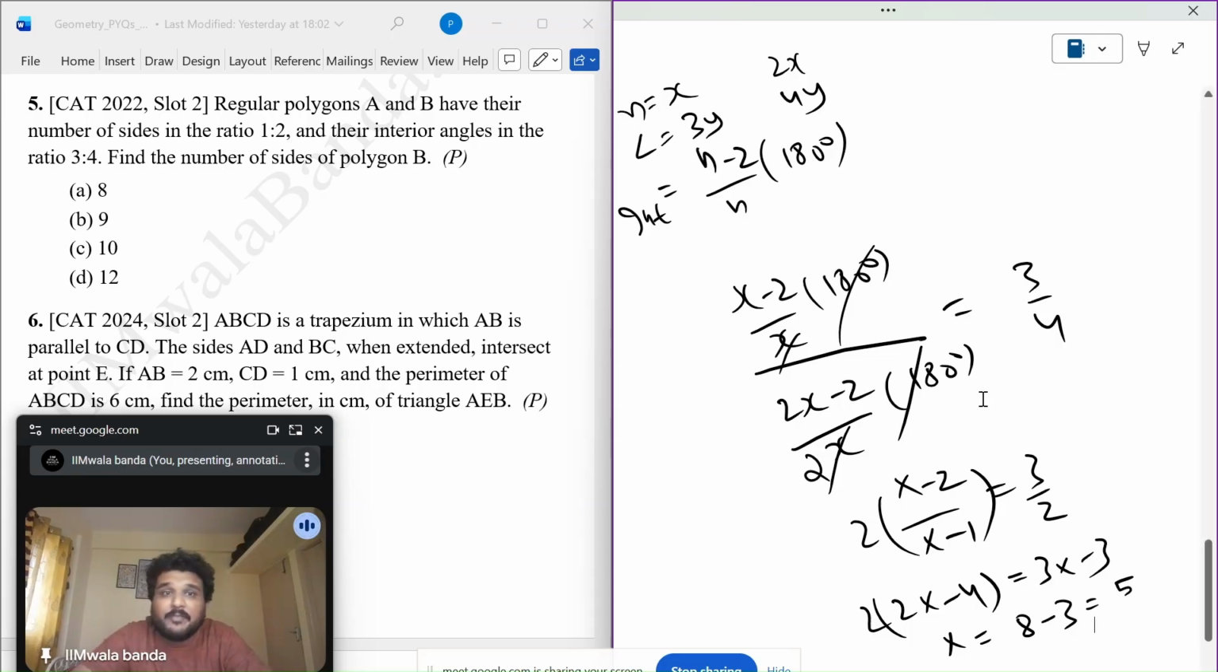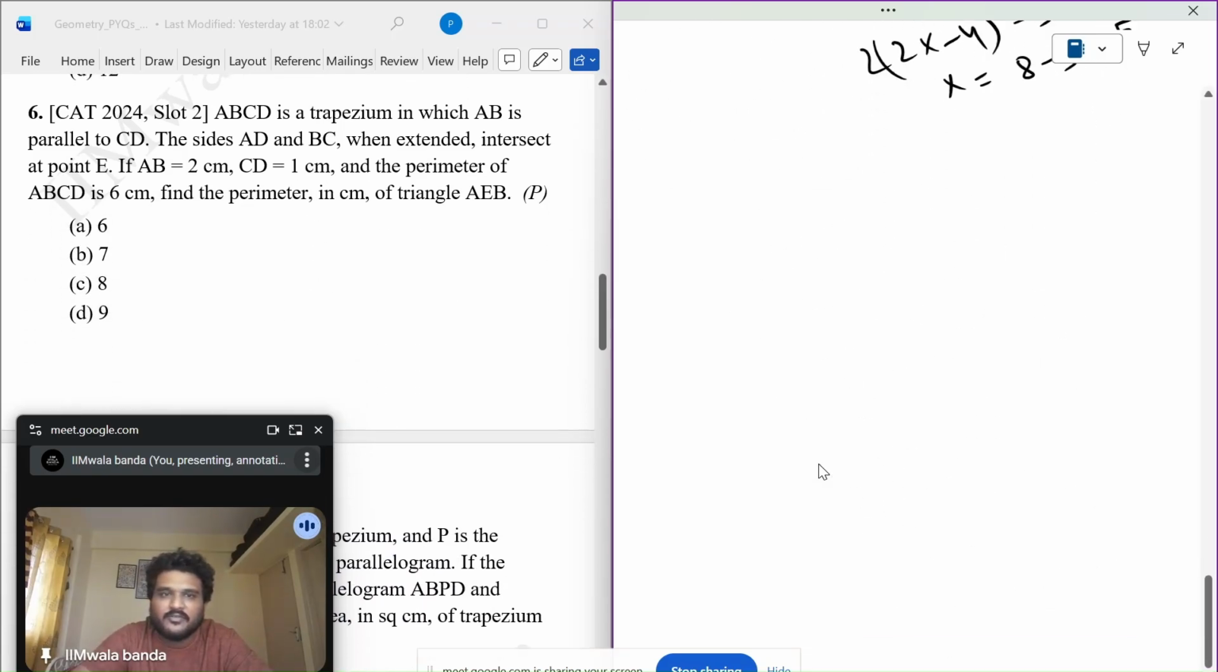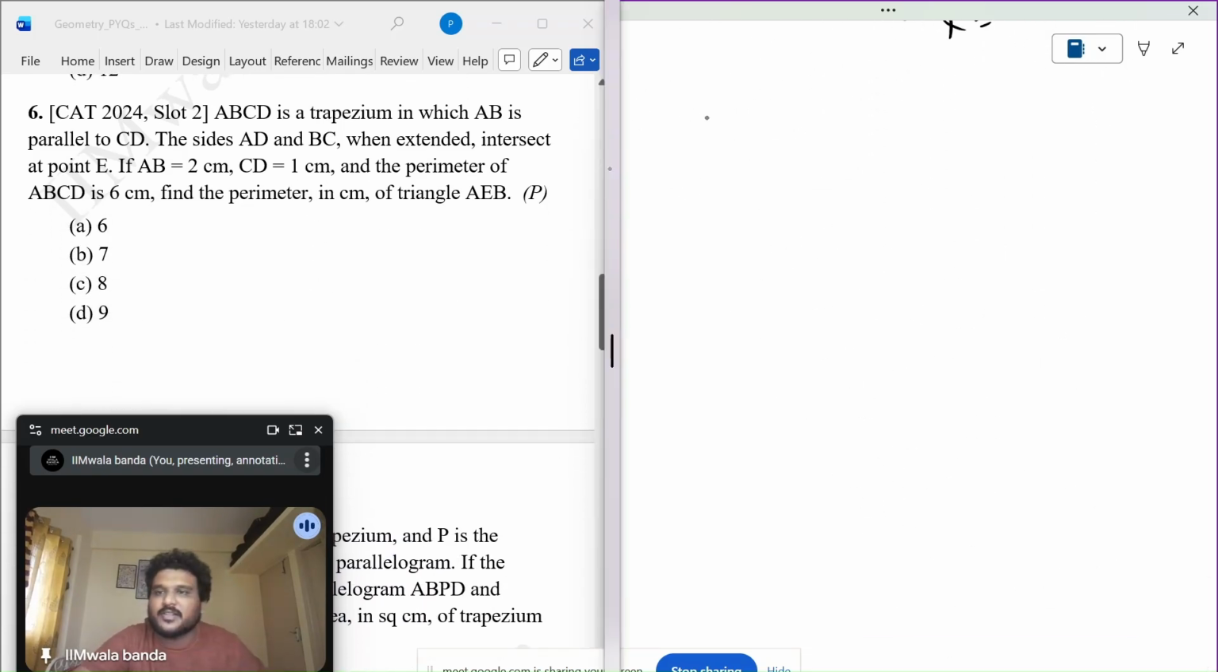Find the number of sides of B. So x is 5, number of sides of A is this, number of sides of B is this. But if the option was 5, you would have checked on 5. So be very careful what it is asking.